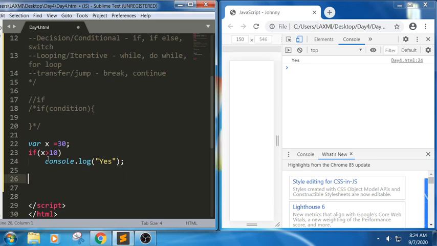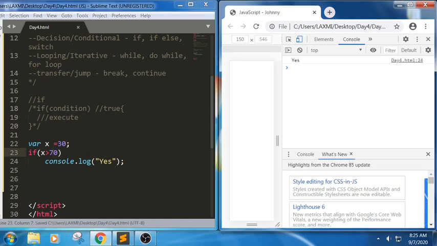Here we can say this x greater than 10 as a condition. If it matches, in the sense if it evaluates to true, it means when the condition is true, when it satisfies the condition, it will execute this block of statements. So here the condition is true, so it is able to execute. For example, if I have written something like 70, can you see we didn't get any output in this, so it is not matching.